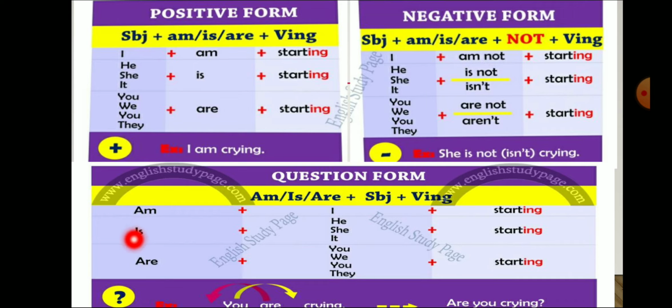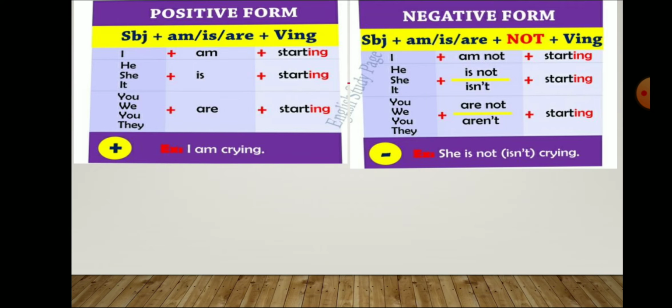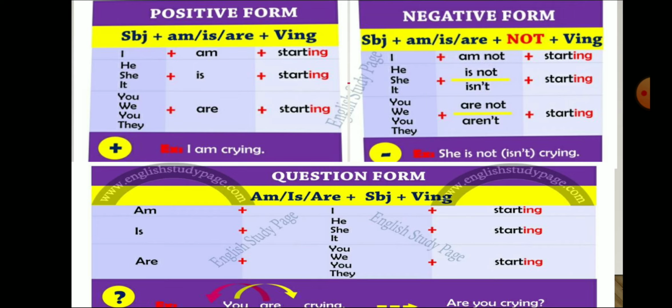Second, is he starting? Third, is she starting? Next, is it starting? Next, are you starting? Are we starting? Are you starting? Are they starting? In this way, we have prepared the question form of present continuous tense.